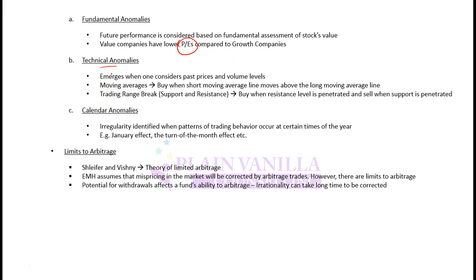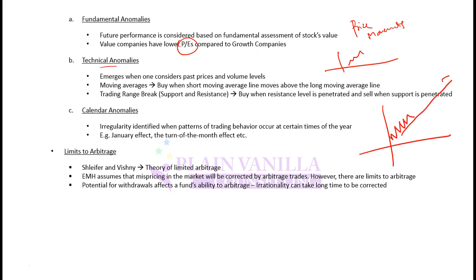Then there are technical anomalies, which are based on technical factors. What are technical factors? Technical factors are price movement, how the price has moved over the past. So it emerges when one considers past prices and volume levels. So if a stock is moving like this, you may expect that the stock will continue to move on this track. While this might not be the rational case, why? Because maybe the company does not have a similar future outlook as it had in the past. But assuming that price trends will follow, that is a technical anomaly.